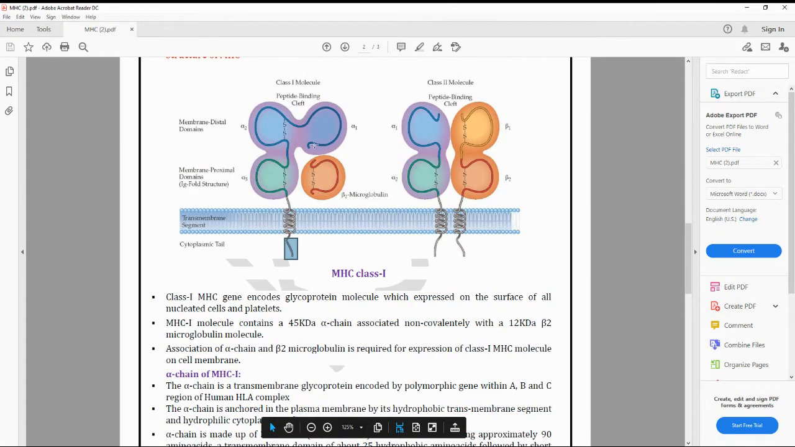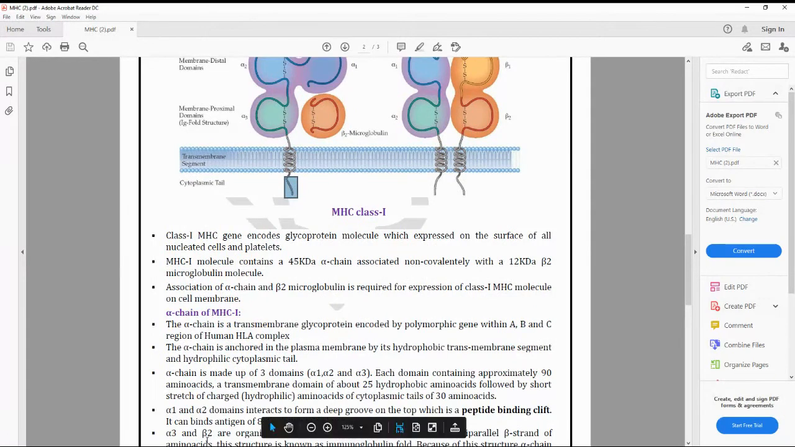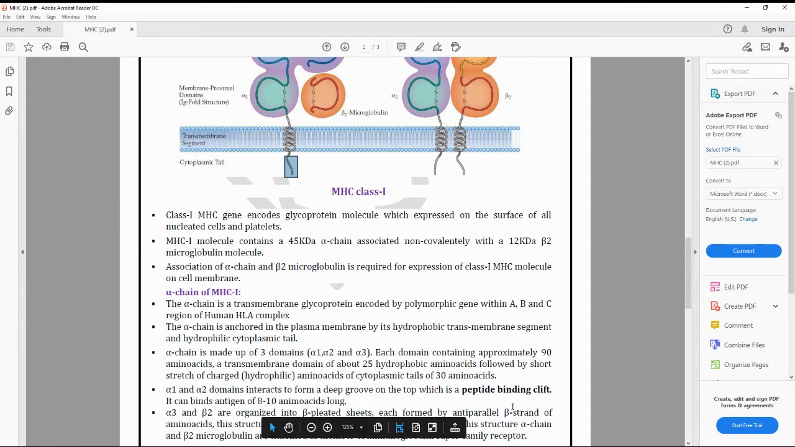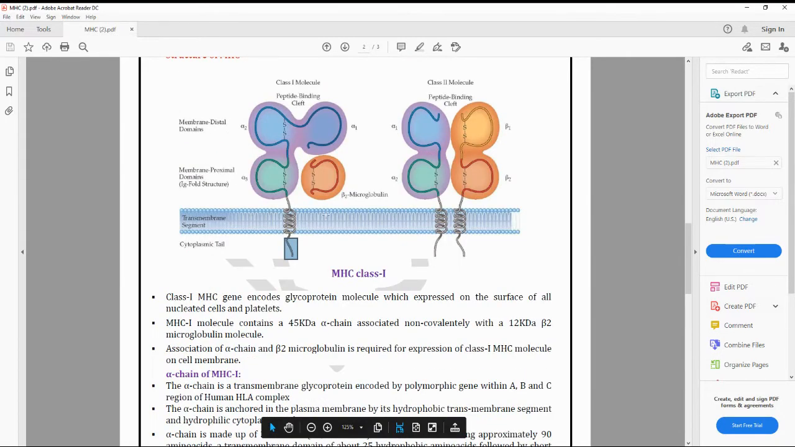You can see this is the first domain, known as alpha 1, and this is the second domain. Out of alpha 1, alpha 2 and alpha 3, the alpha 2 and alpha 3 are linked by disulfide linkages internally. Another important point is that the alpha 1 and alpha 2 domains interact to form a deep groove on the top, which is a peptide binding cleft, and it can bind antigen of 8 to 10 amino acids long.